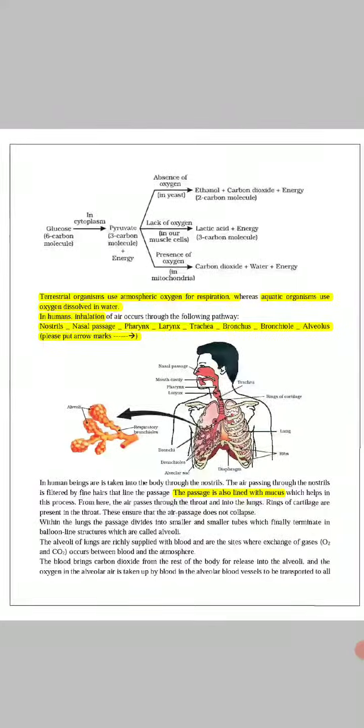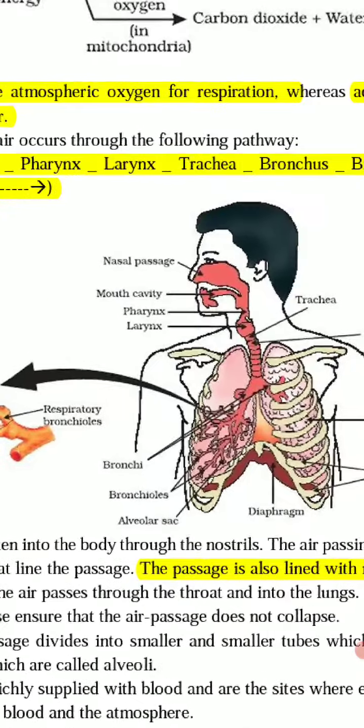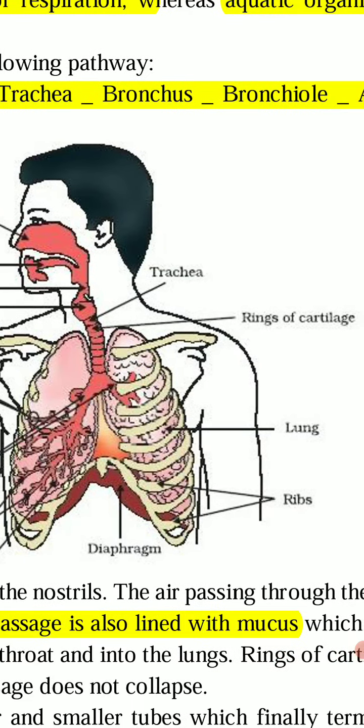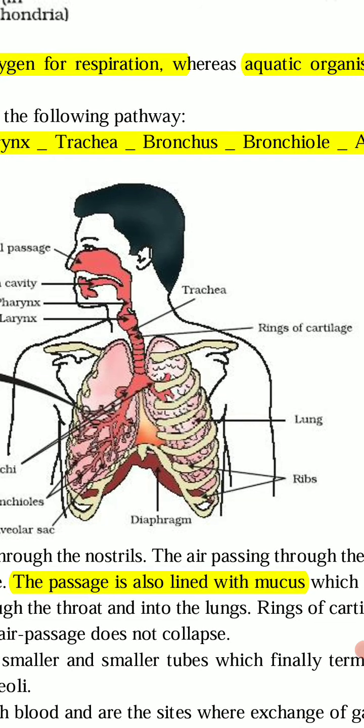So what is the main function of this cartilage? After entering the throat, the air enters the lungs, and rings of cartilage are present in the throat area. Just look at the structure. These are the rings of cartilage, the red colored pointed structure.